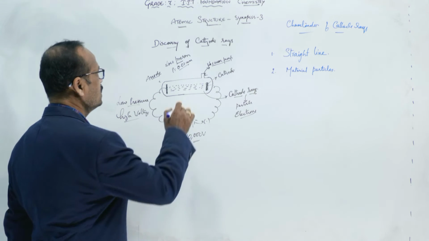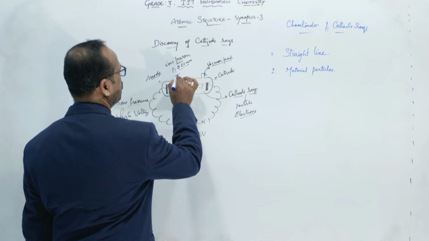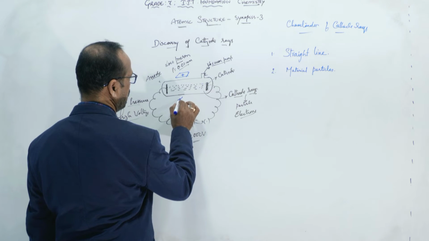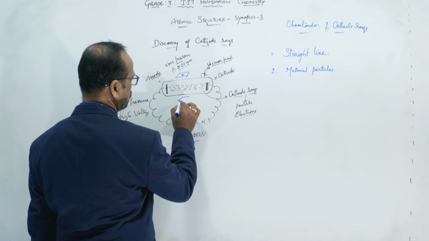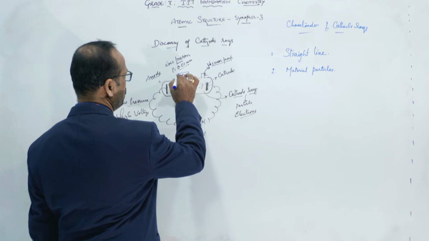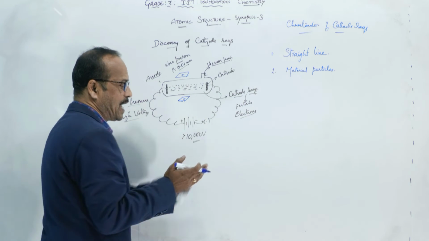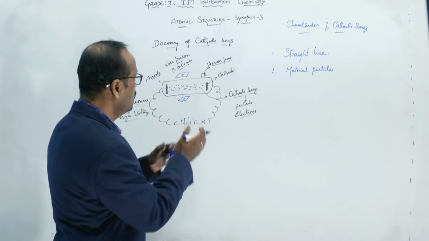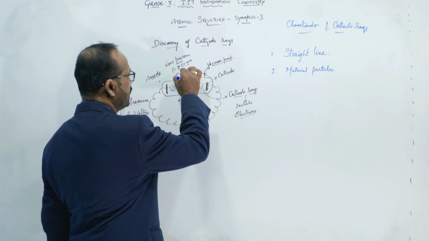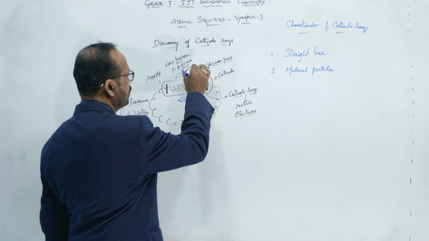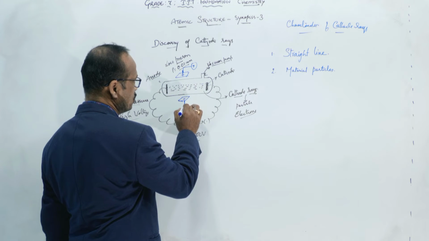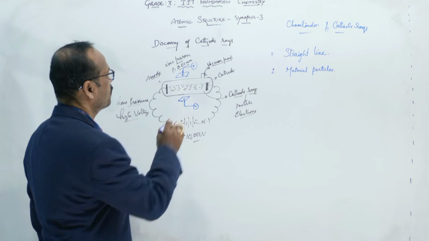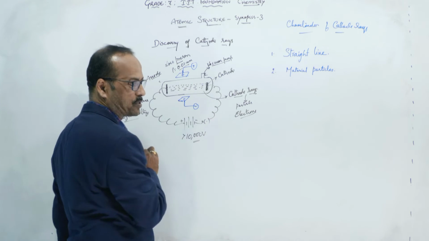He arranged two plates, one above and one below the tube. The upper plate is connected to the positive terminal of the battery or source, and the lower plate is connected to the negative terminal. So this is a positive charge and this is a negative charge.